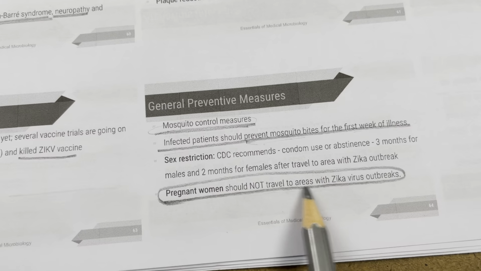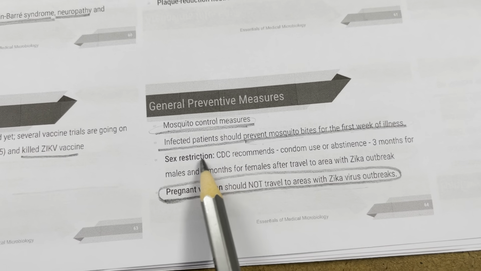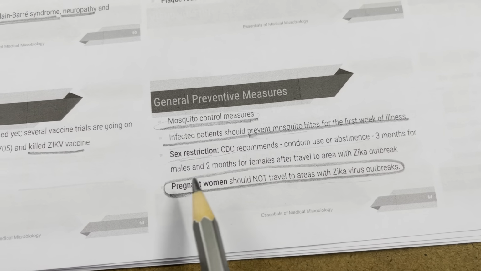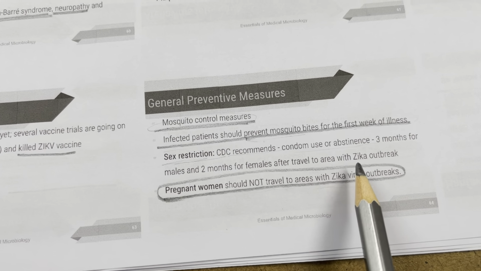And pregnant women should not travel to areas with Zika virus outbreaks. Sex restriction is also advisable. CDC recommends condom use or abstinence for 3 months for males and 2 months for females after travel to an area with Zika outbreak.